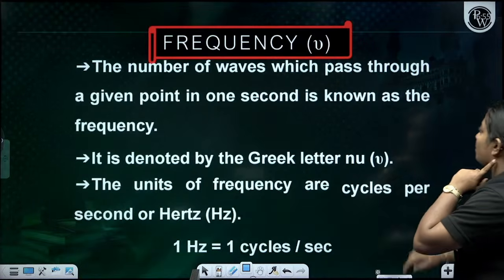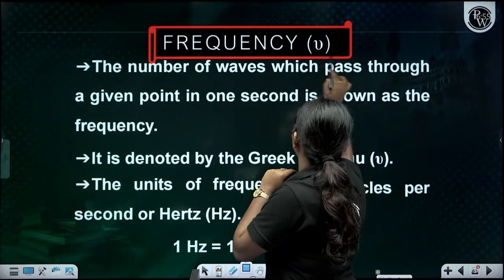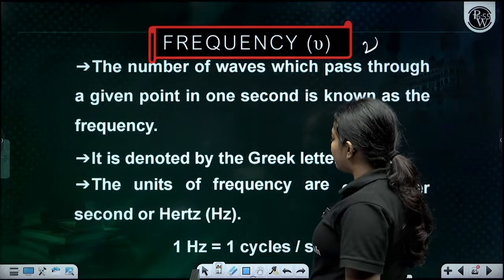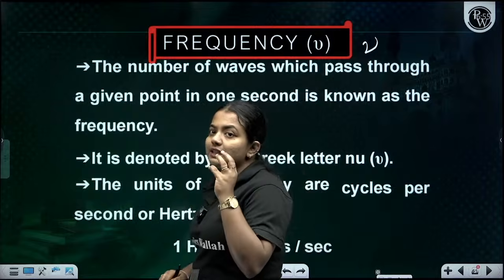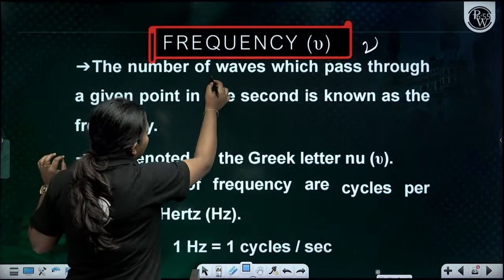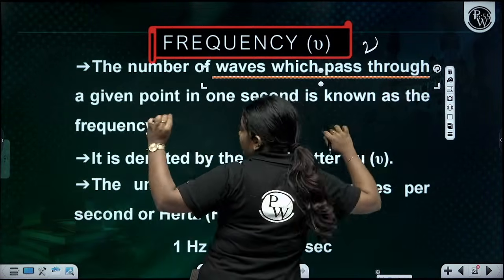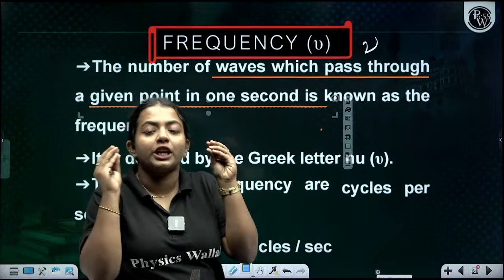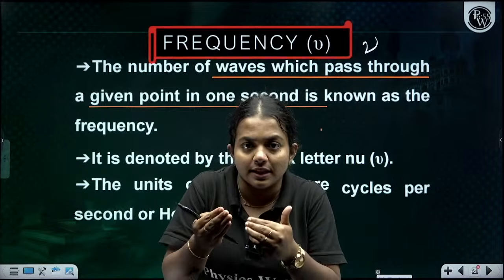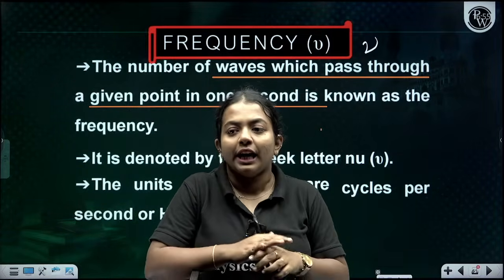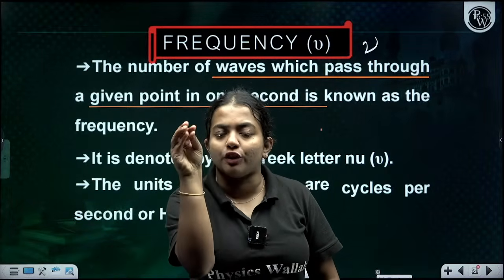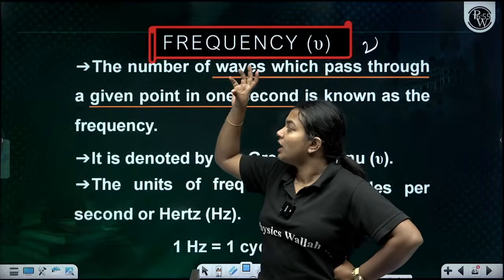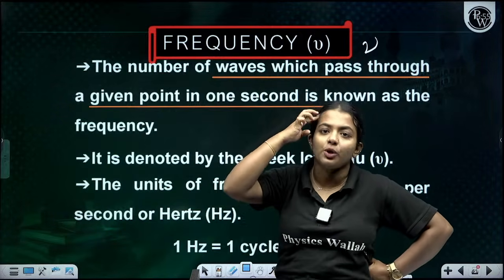Now comes the frequency, mu. Frequency is written as mu, or nu. Frequency is basically the number of waves passing through a given point in 1 second. We give 1 second of time, and in that 1 second, how many waves pass through that particular point? That is the frequency, which is called nu.